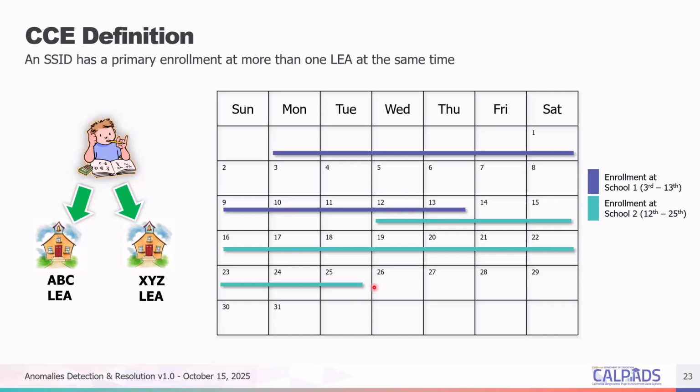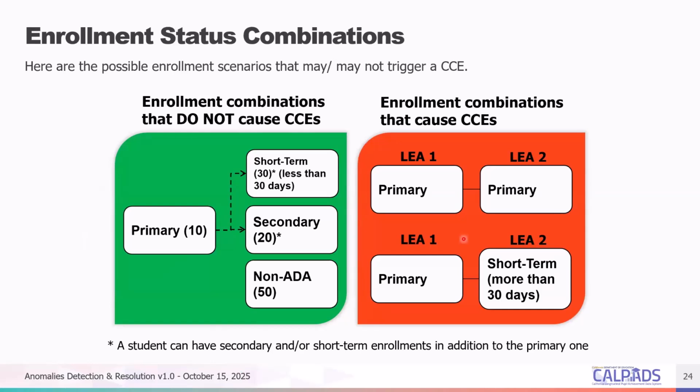So the core issue here is that the student is listed as being in a primary status at two different schools at the same time, which is not allowed in CalPADS. As you can see in this diagram, you have two LEAs, and both LEAs are overlapping certain calendar dates. If both are primary enrollments, then it will trigger a CCE. A CCE can trigger depending on the enrollment status combinations that exist in CalPADS between two LEAs.